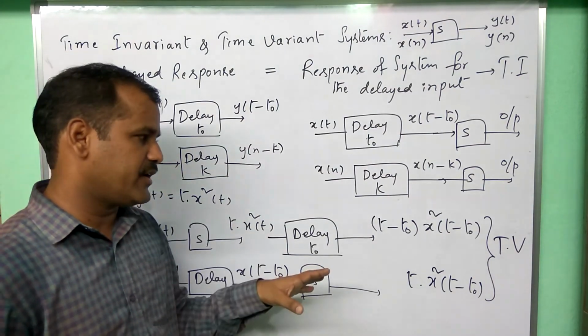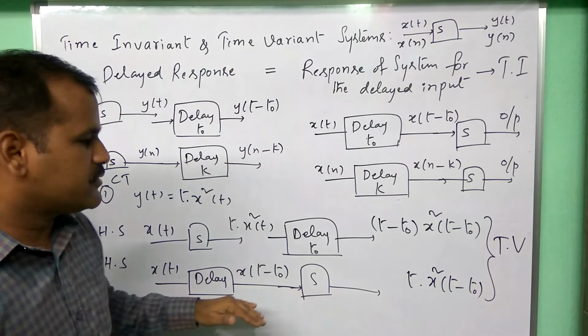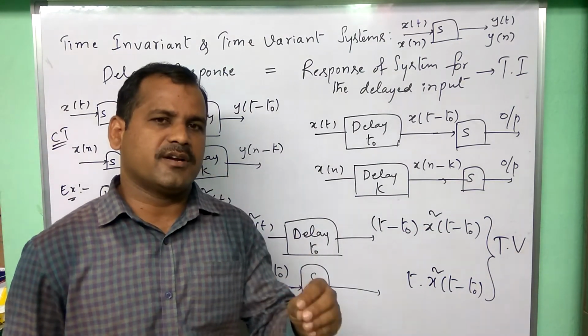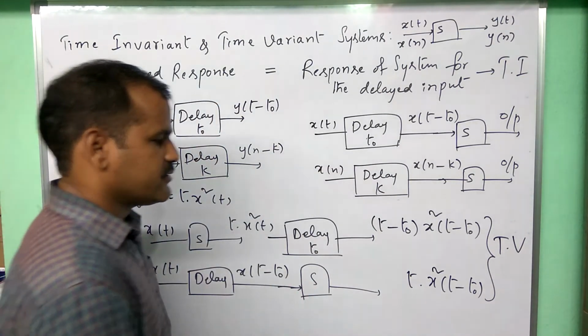Like that we can verify according to this procedure, a simple procedure with two sides and two steps. We can easily verify whether the given system is time variant or time invariant. Some more examples we can see in the next videos on how to classify systems.